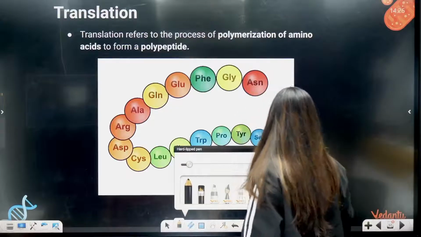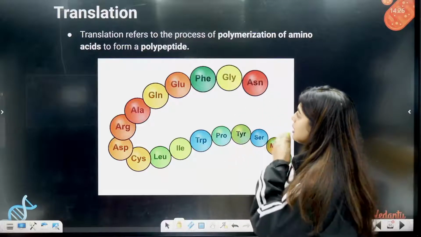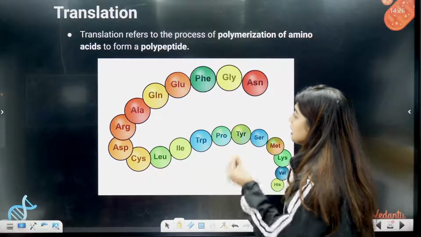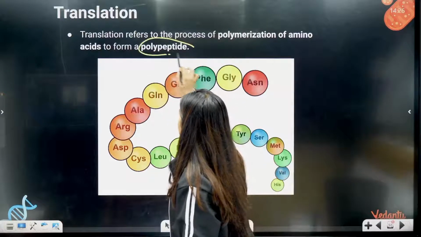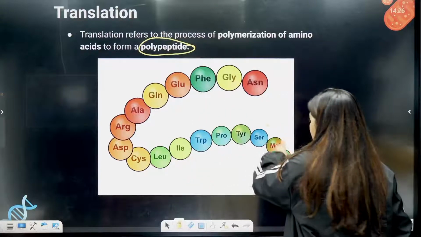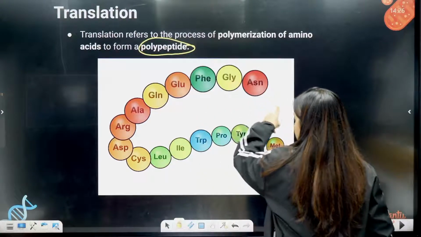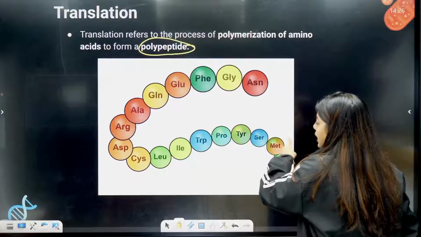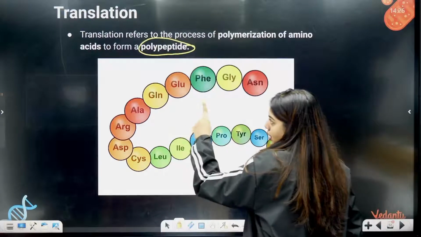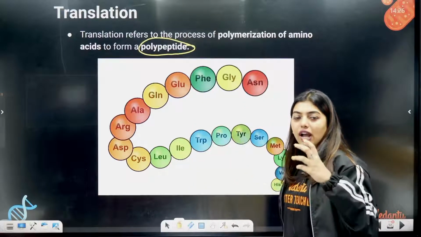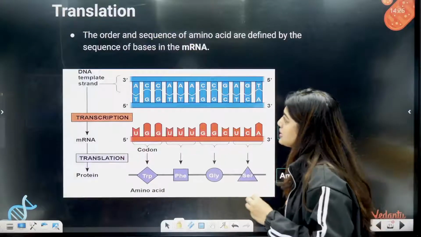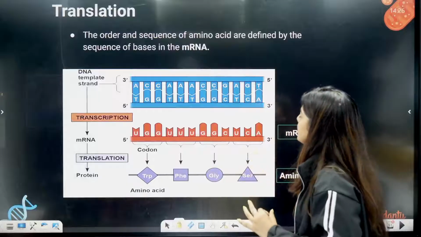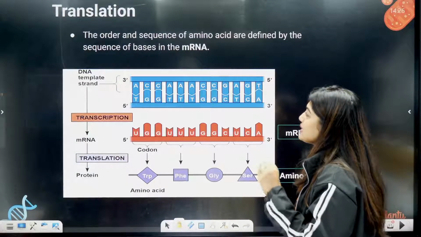Okay, let's see how this process happens. Translation refers to the process of polymerization of amino acids to form polypeptide. So students, this is an entire polypeptide chain. As you can see, these are all like MET, methionine. These are all the amino acids. To form this chain, we have to have this entire process set up. The order and sequence of amino acids are defined by the sequence of bases in the mRNA.